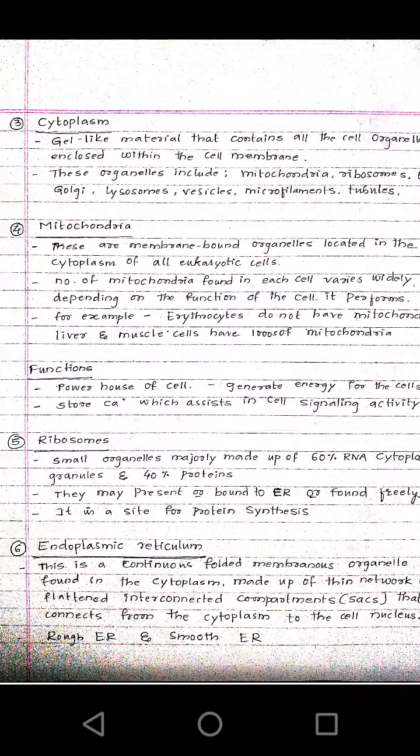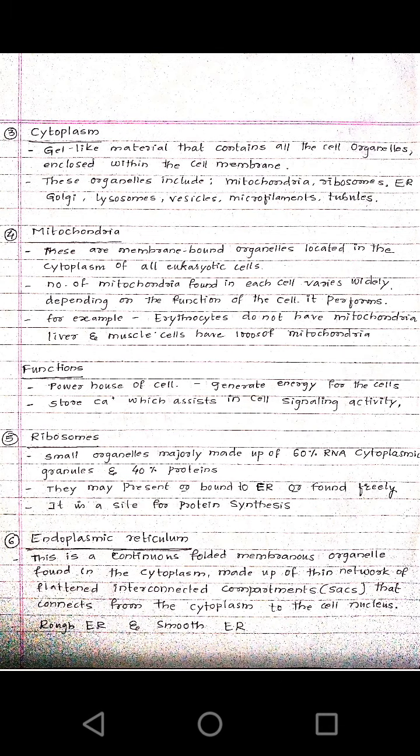The third structure, or third organelle, found in an animal cell is the cytoplasm. In this cytoplasm we will see membrane bound organelles, whereas in the plant cell we will not find these membrane bound organelles. So what is the cytoplasm? Cytoplasm is nothing but a gel like material that contains all the cell organelles enclosed within the cell membrane.